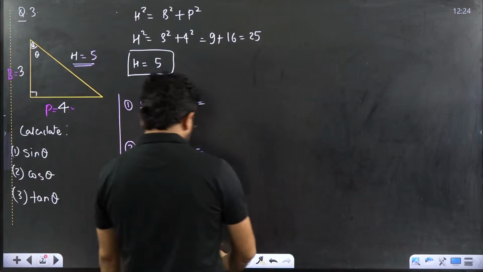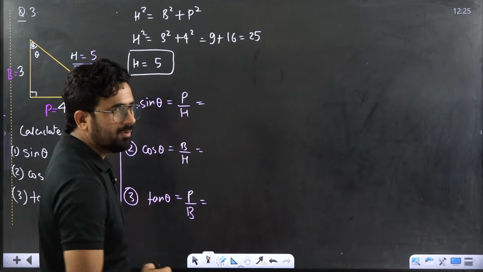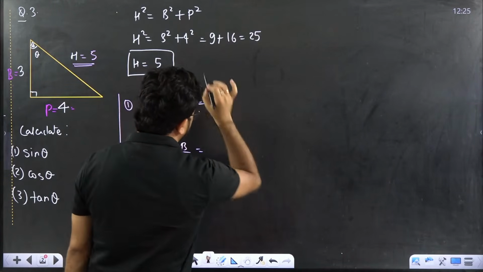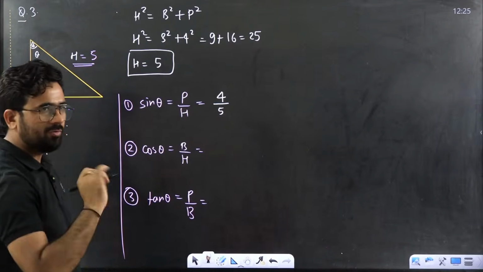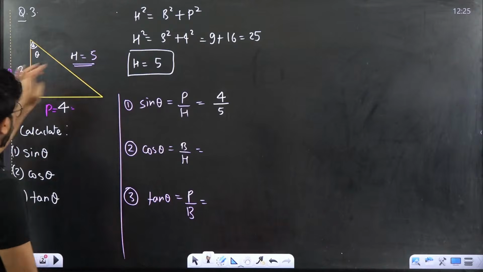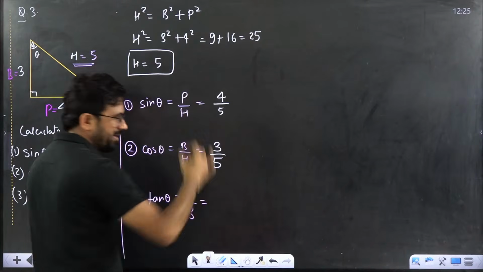Very good. Kiran, it is not root 4. It is 4 by 5. Correct, 4 by 5, not root 4 by 5. Cos theta would be what? Base upon hypotenuse. That would be 3 by 5.